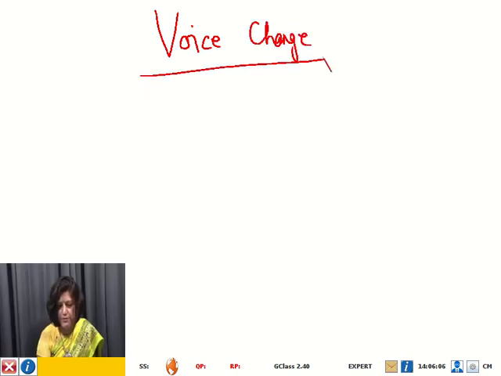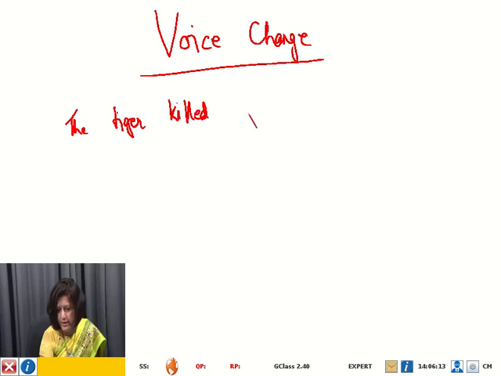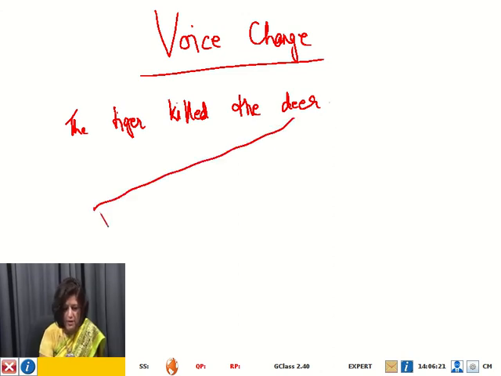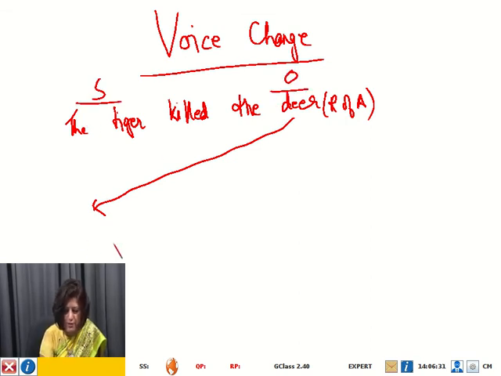All right, how do we do it? Look at this example: the tiger killed the deer. What do you do? Remember we had already discussed it: we change the position. This is the receiver of the action, so we are going to bring this to the subject position. This was the subject position, this was the object position, so we'll bring it to the subject position. We'll say the deer